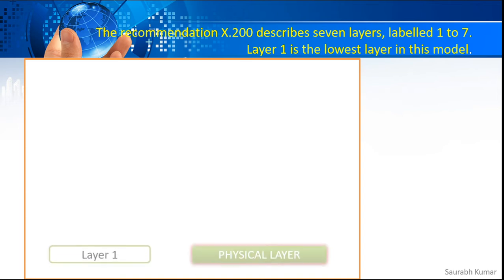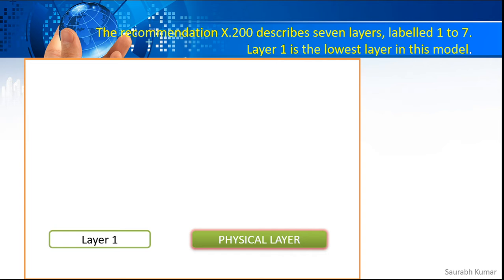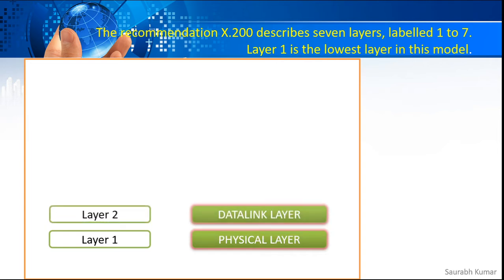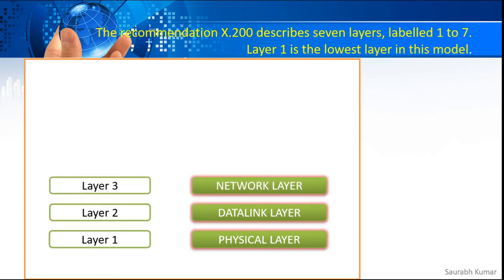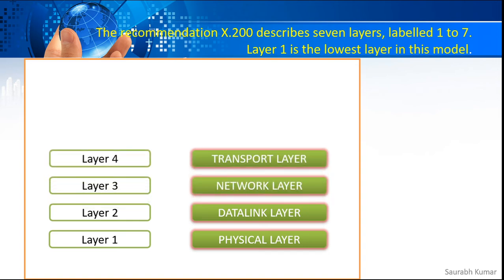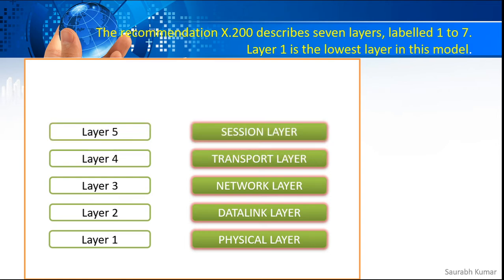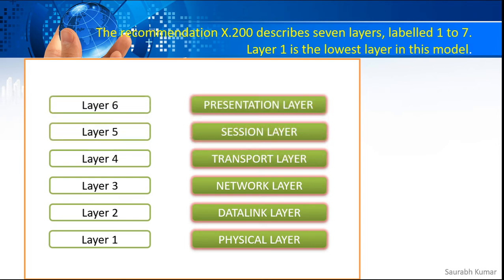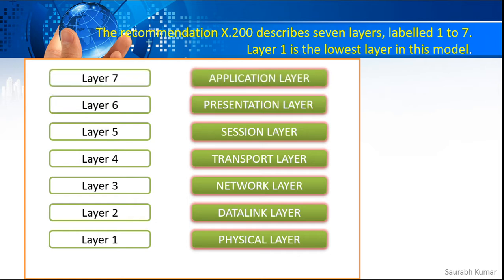We have layer 1, the lowest layer, which is known as the physical layer. Then we have layer 2, the Data Link layer. Then layer 3, which is the network layer. Then layer 4, known as the transport layer. We have layer 5, known as the session layer. We have layer 6, known as presentation, and the 7th and final layer is the application layer.